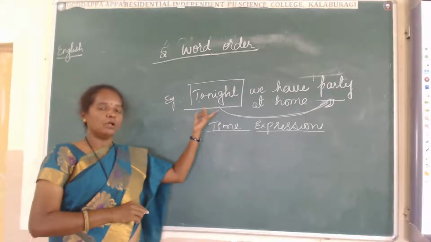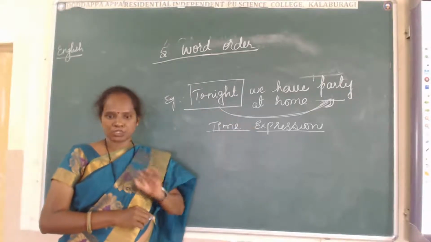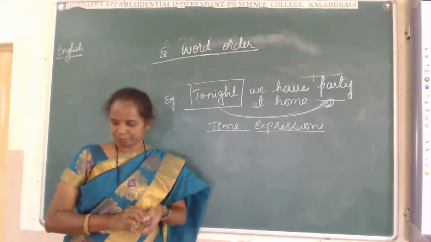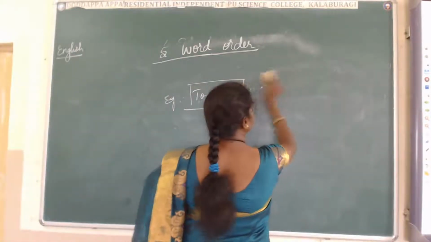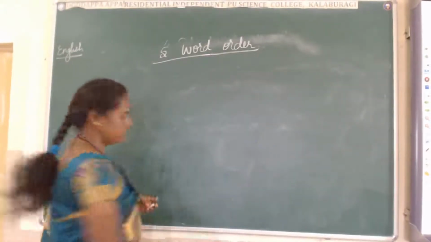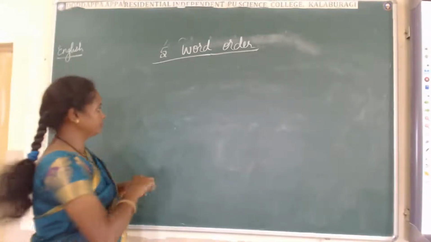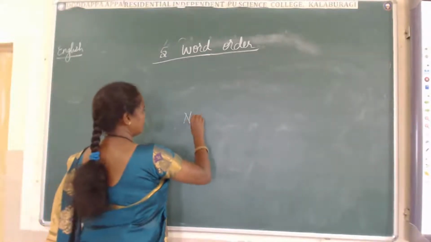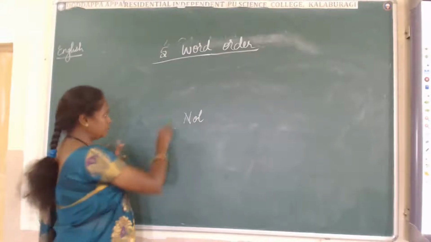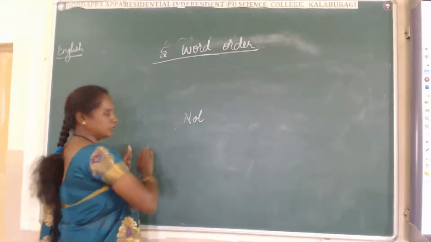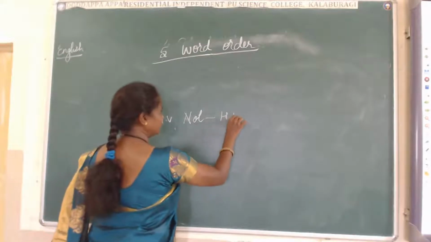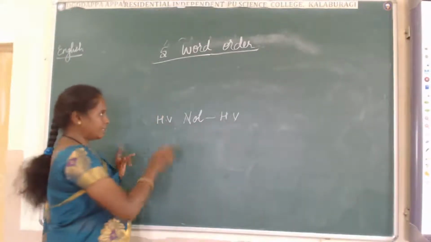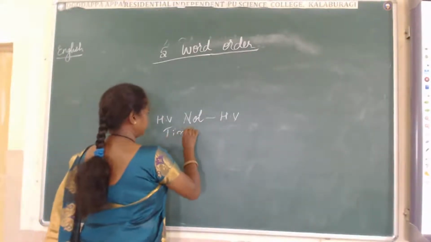Where we have to place the words, that is most important in English. First one, we use not. Where we have to use not, before the helping verb or after the helping verb. And the time expression.